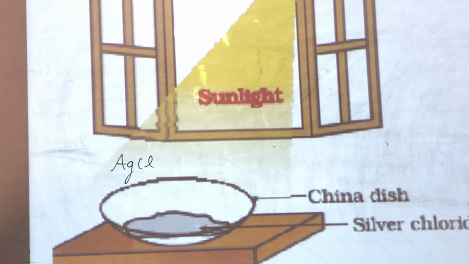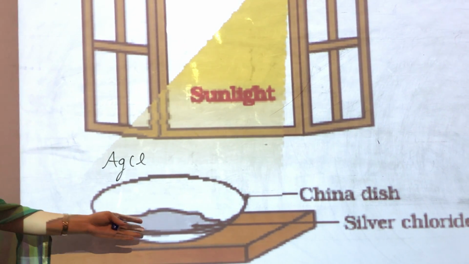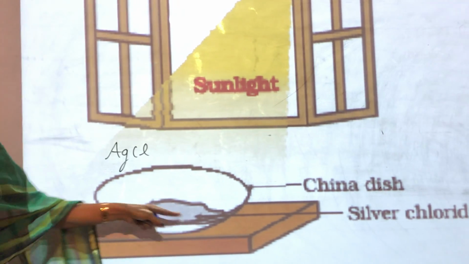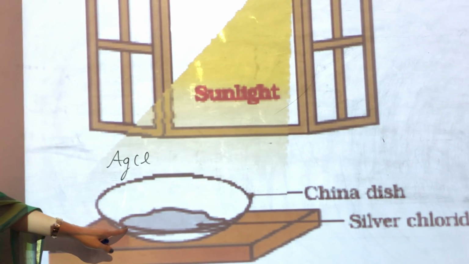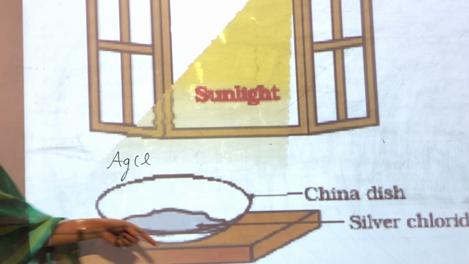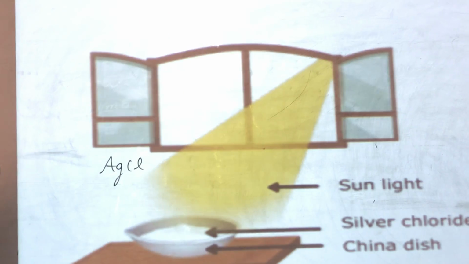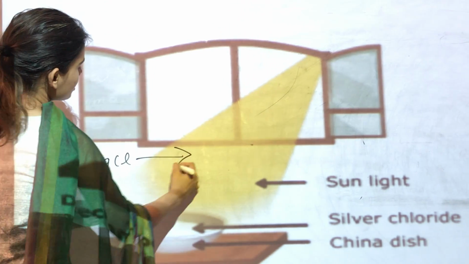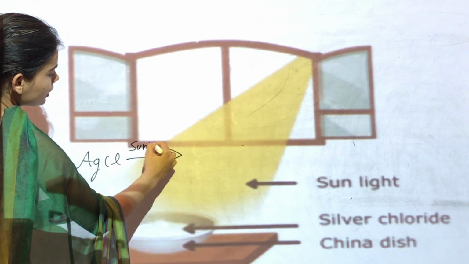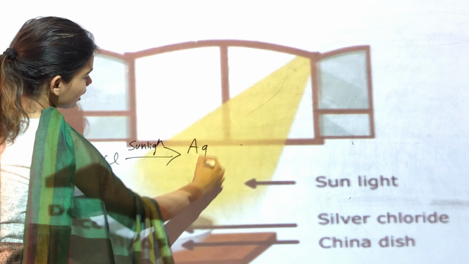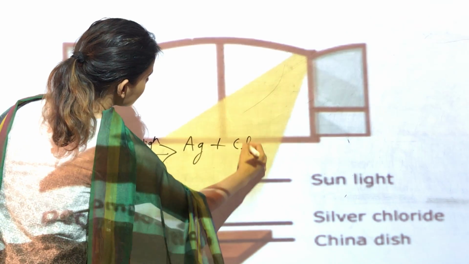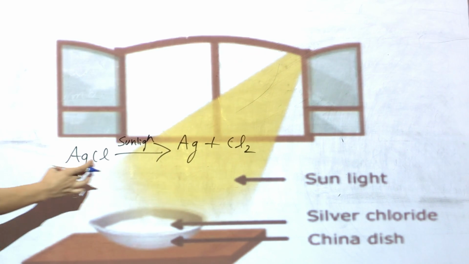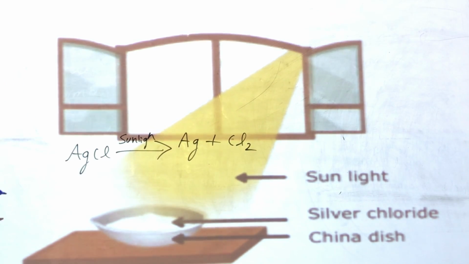Can you tell me why that color change? Because obviously there was a chemical change. That's the reason why there was a change in color. So what is the reaction involved in that? Basically, when AgCl decomposes in the presence of sunlight, it gives Ag, that is silver, plus Cl2, or chlorine gas is given out. Now is this equation balanced?